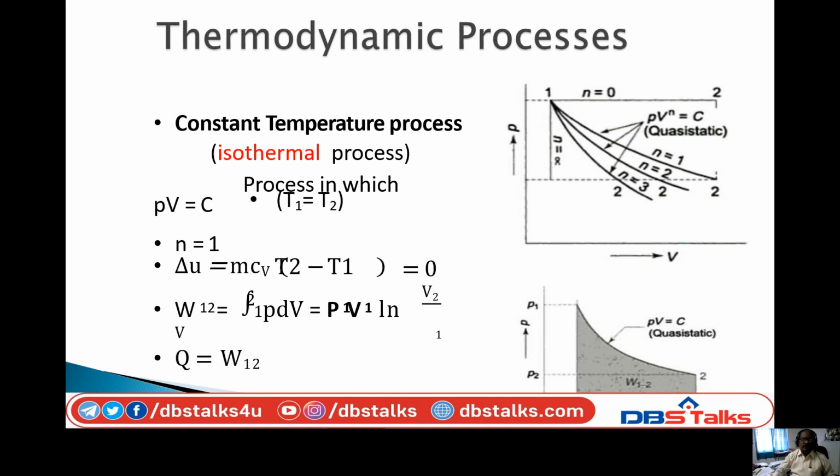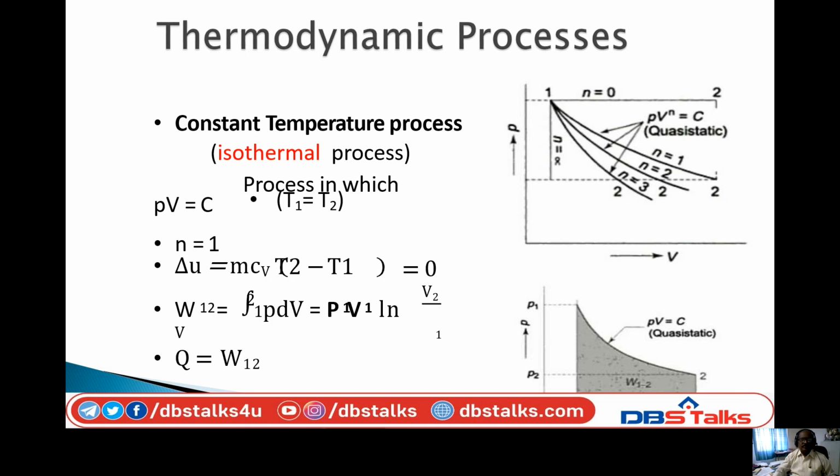For the constant temperature process, the general equation is PV equal to constant. Here n becomes 1, where n is the adiabatic index. So the general equation for constant temperature is PV equal to constant. This becomes a curve, and this curve represents the constant temperature process.